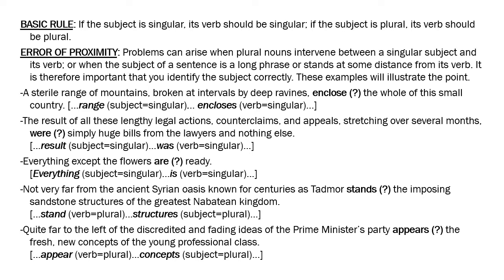It is not so simple. One may say that, okay, subject singular, verb singular is such an easy rule to apply. As we have seen in some of these examples, especially in the inverted order and lengthy sentences, or where there are so many plural nouns in between the singular subject and the verb that you lose track of what is the subject. So that is why it is called a common error.